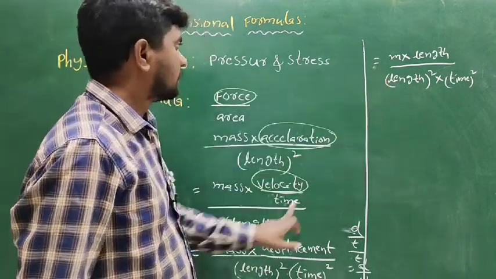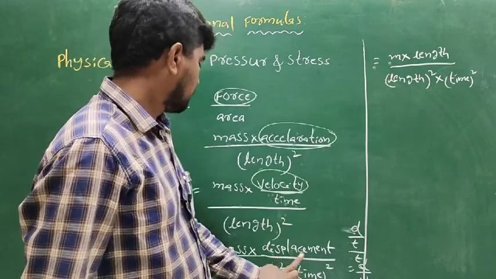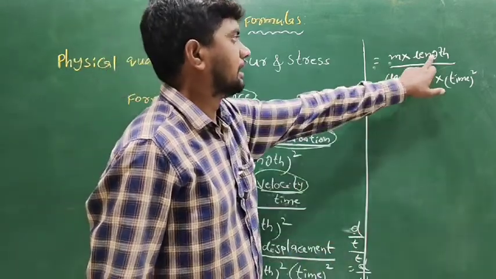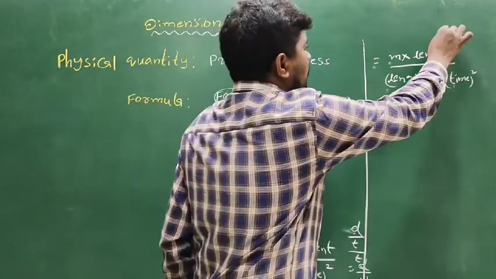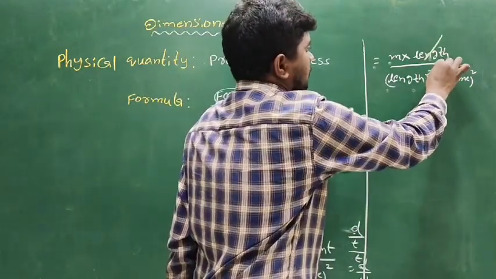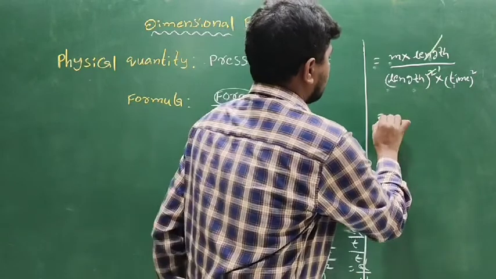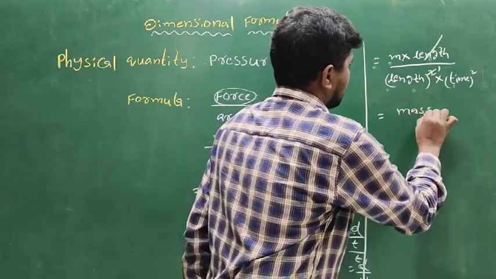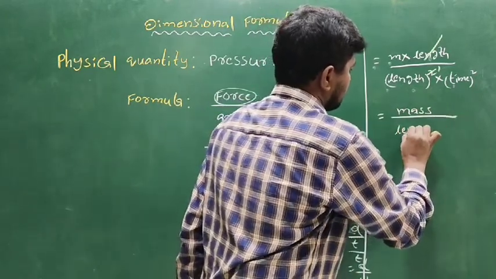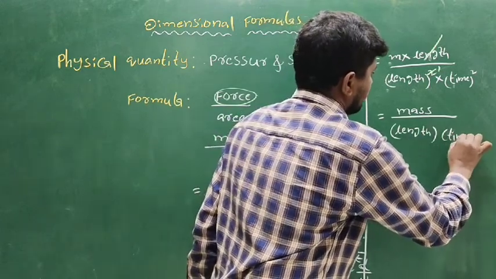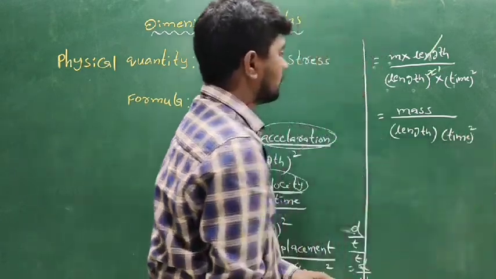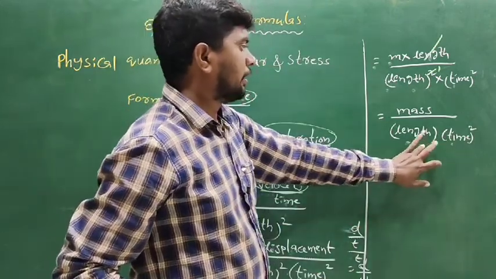Finally, m is the mass, and displacement is the length. Next one, length square is the time square. One length cancels, so mass by length into time square. The length and time are in the denominator.